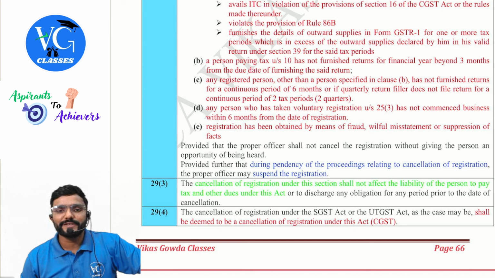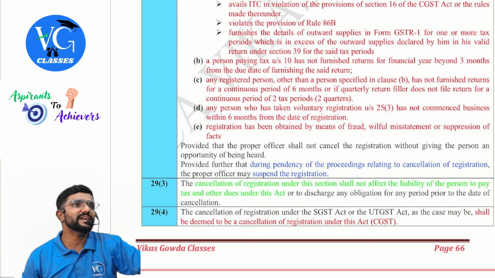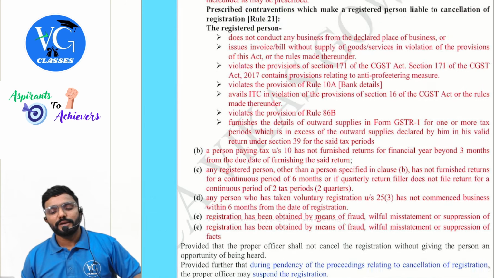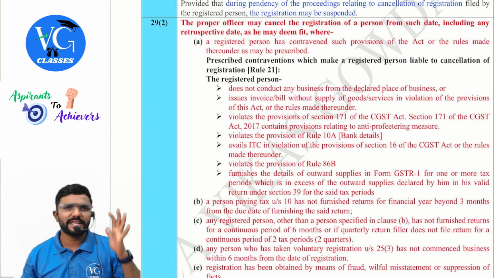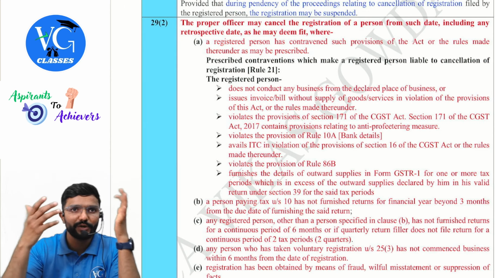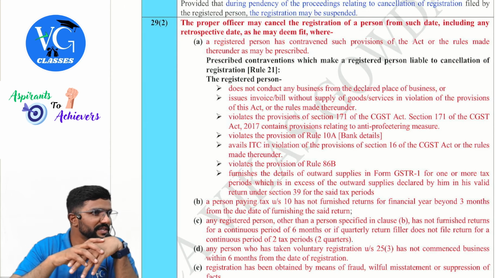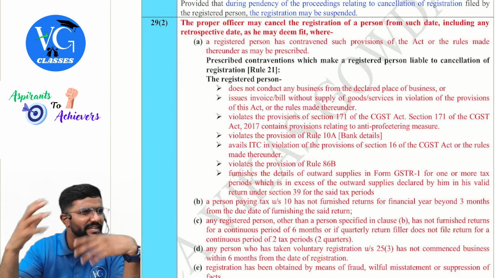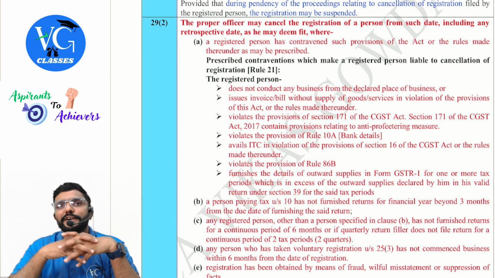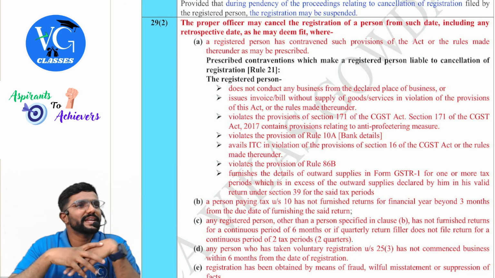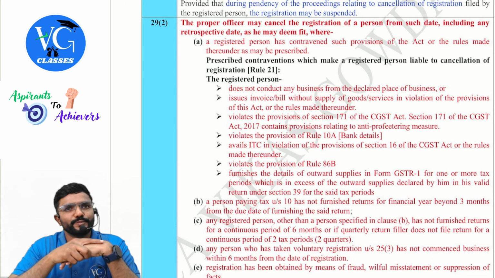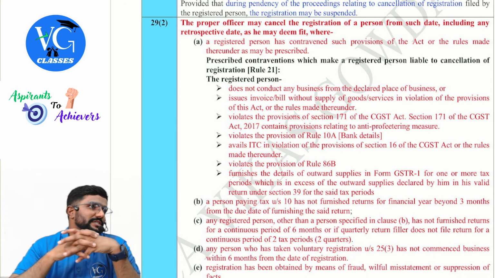Provided that the proper officer shall not cancel the registration without giving the person an opportunity of being heard. Means notice will be given first. Only then he can make the final decision, guys. Now, sir, the proper officer started the cancellation proceedings by giving a notice. I have to respond to the notice. Then once I respond, again he will recheck and then pass a final order. During this period, can I continue my operation? Normally, no. They will suspend your registration.